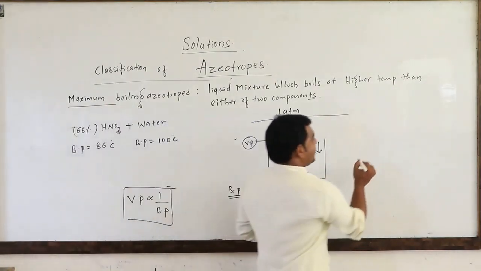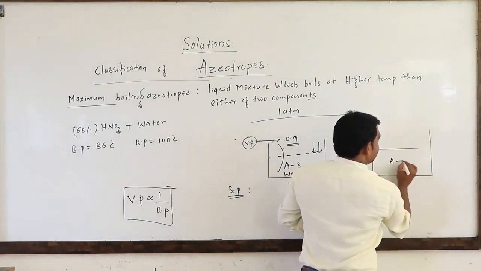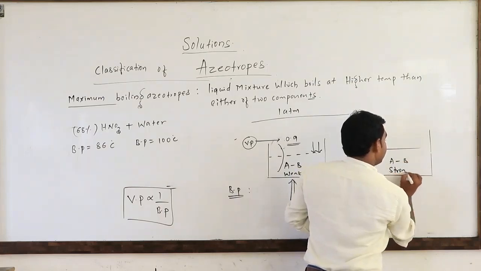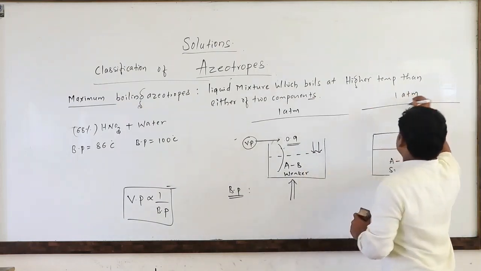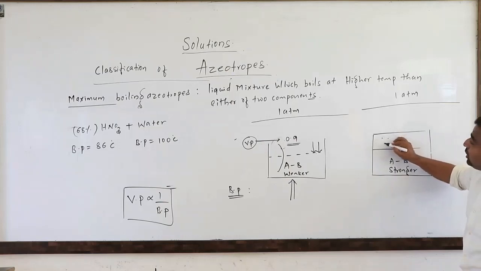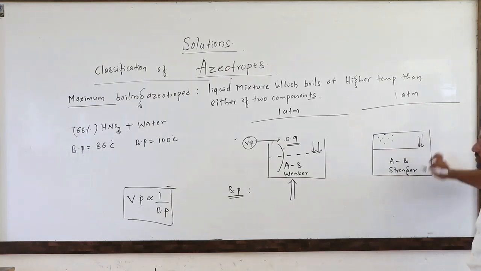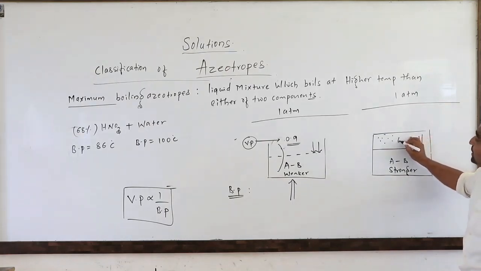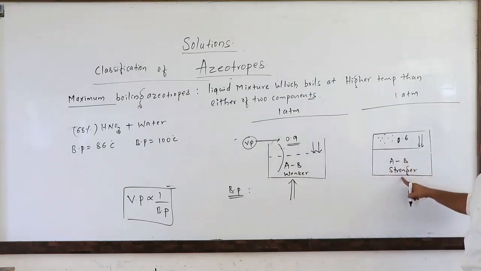So these maximum boiling azeotropes are mixtures having stronger AB interactions. If the AB interaction is stronger, it means the escaping tendency of liquid to the vapor phase is less. It means fewer vapor molecules are collected over the solution. Fewer vapor molecules will exert less pressure on the solution. Hence we are expecting a less vapor pressure. For example, you can take 0.6 here. So total vapor pressure will be less compared to this one, because the AB interactions are stronger.